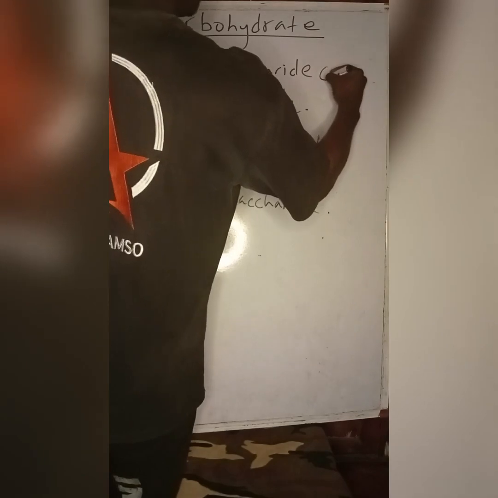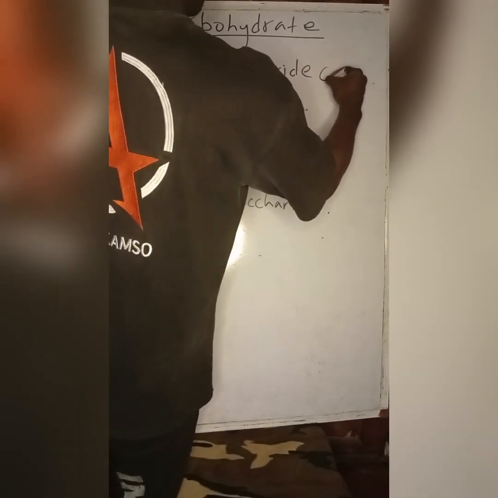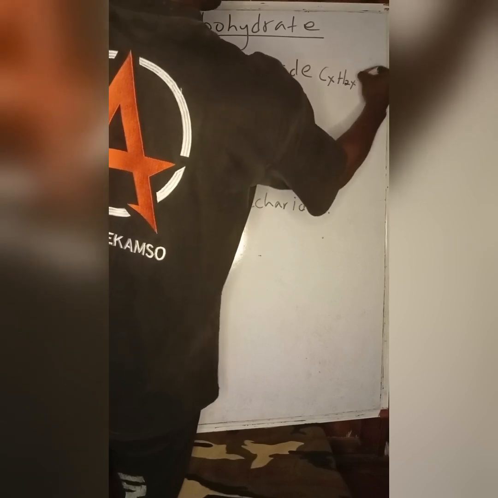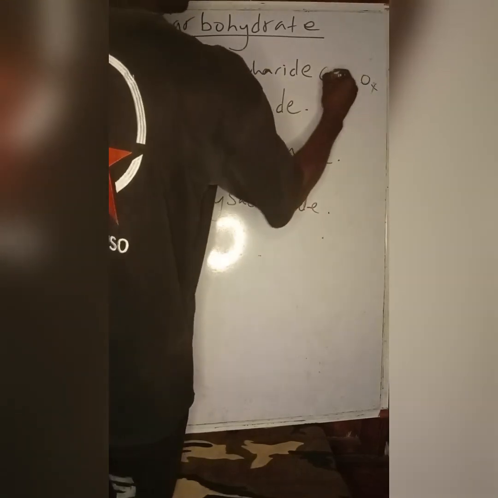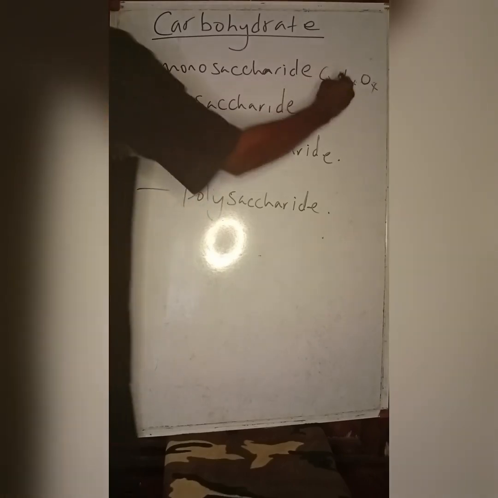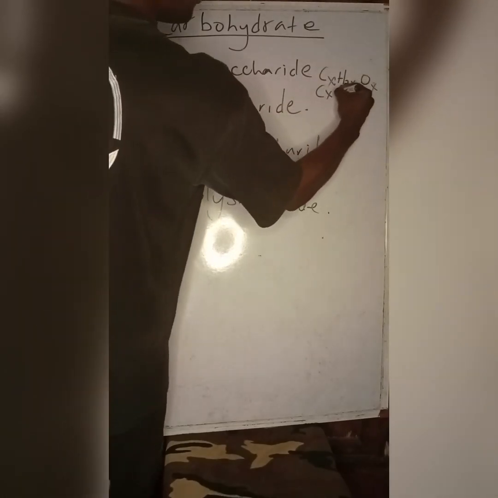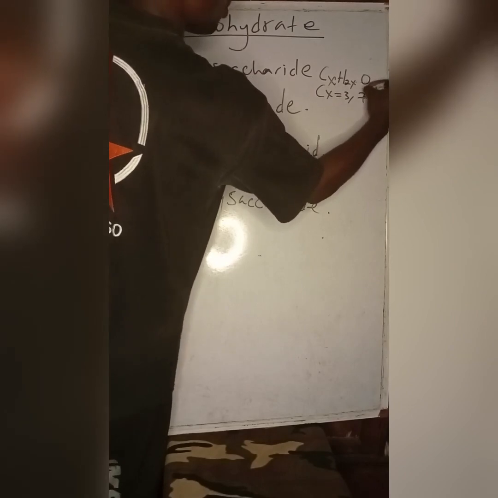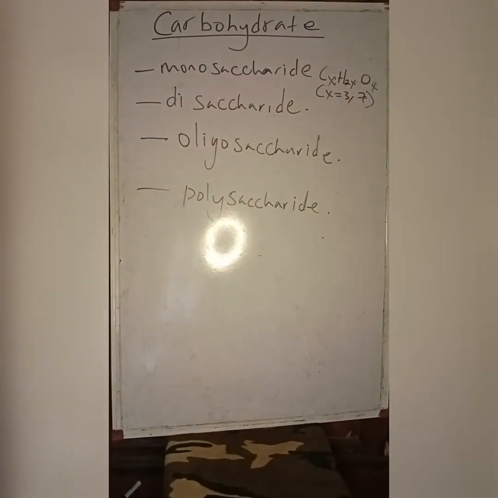Now, monosaccharides usually have the formula CxH2xOx, where x for monosaccharide can be from 3 to 7. So monosaccharide can have carbon of 3 to 7. This video will concentrate on monosaccharide. Subsequent videos will look at the chemistry of disaccharides, oligosaccharides and polysaccharides. Also, in another video, we'll look at the metabolism of carbohydrates.